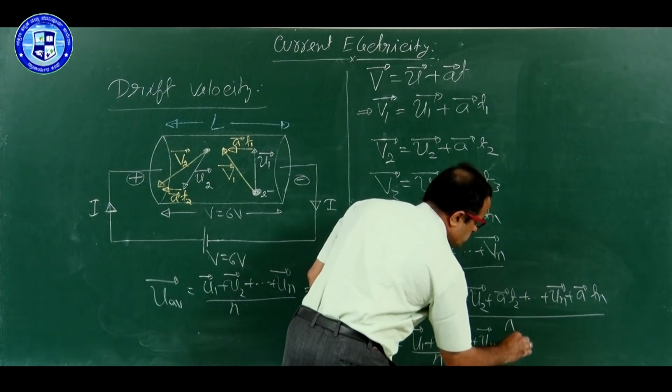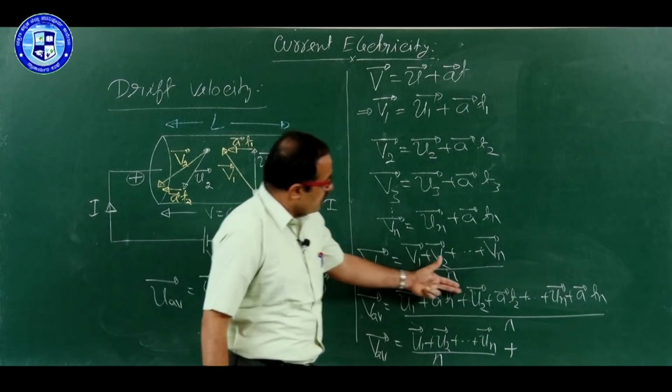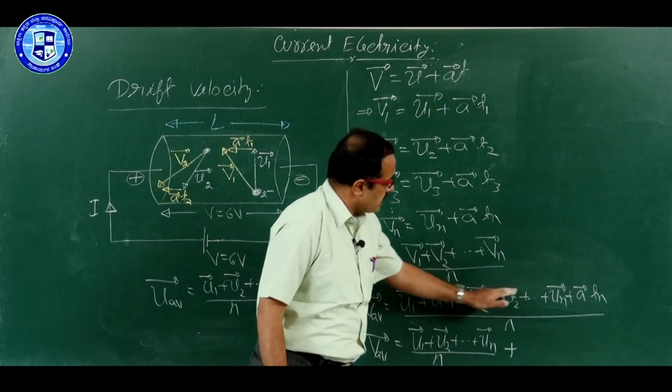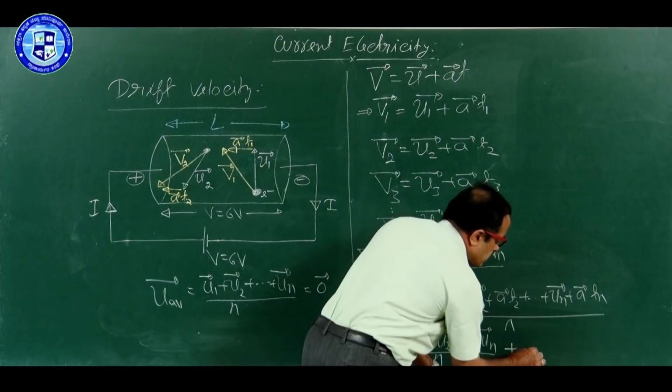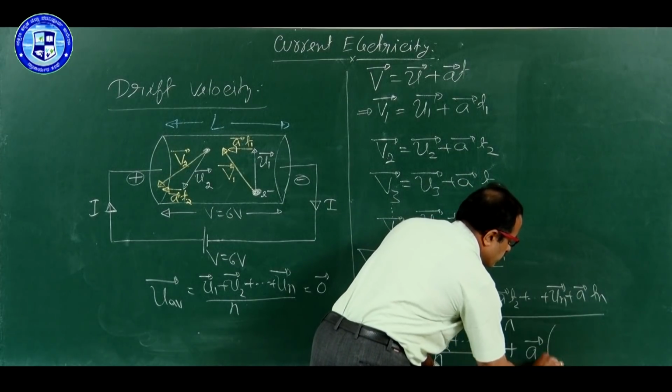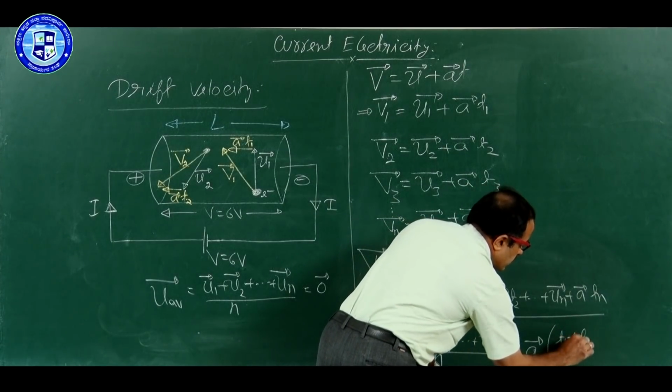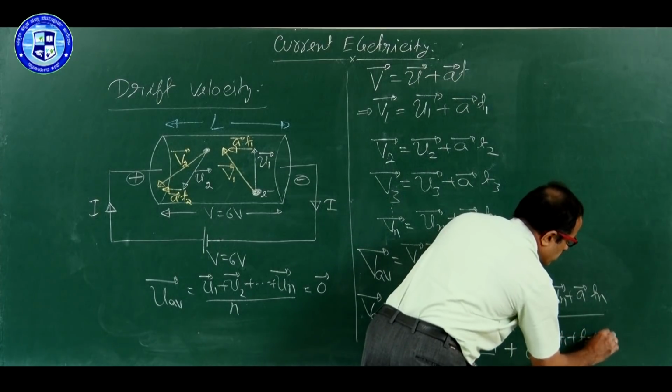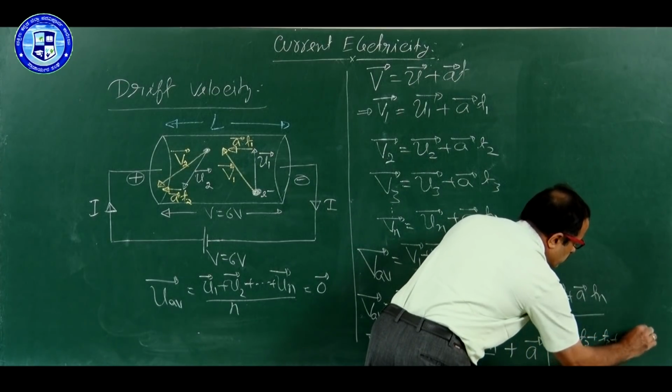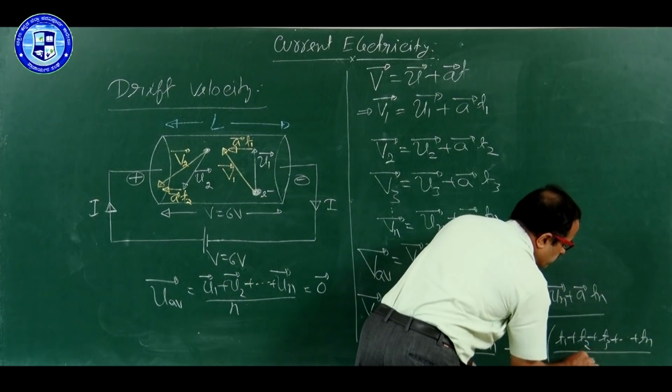Separate this one plus. Now, A is a common term here, vector A, take it outside. What is remaining? T1 plus T2 plus T3 up to Tn by n.